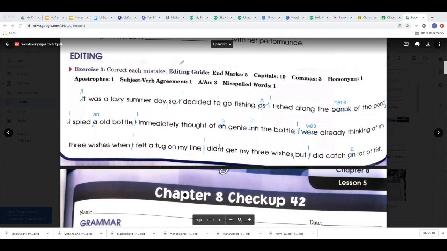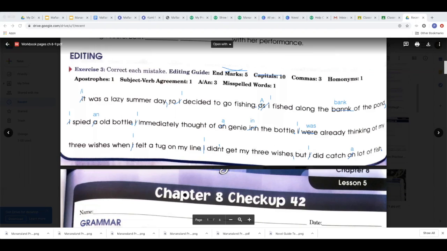Okay, let's see if we got everything. N marks, 5. Let's see. 1, 2, 3, 4, 5. Got that. Capitals, 10. There's a lot. 1, 2, 3, 4, 5, 6, 7, 8, 9, 10. Okay, I have 10.